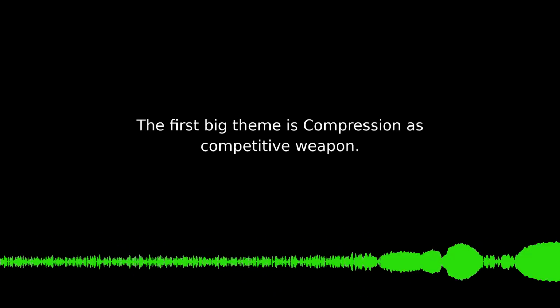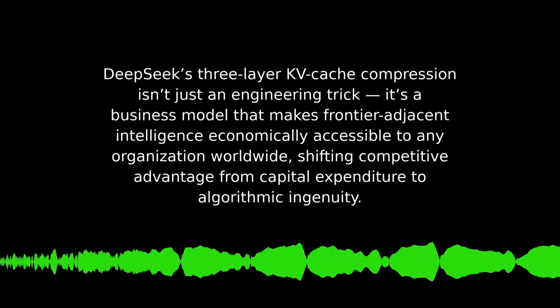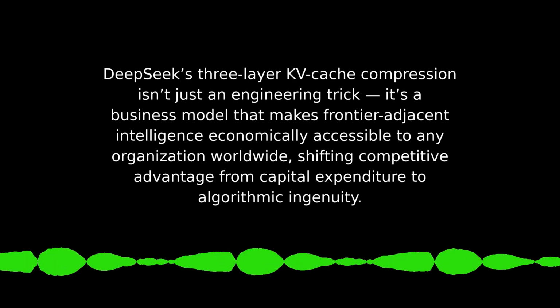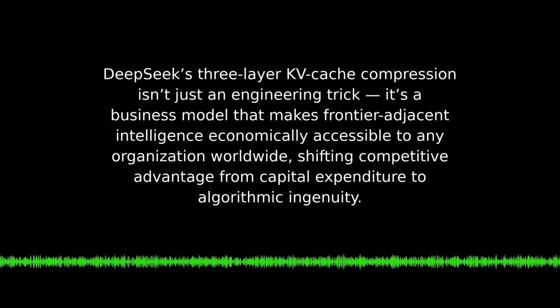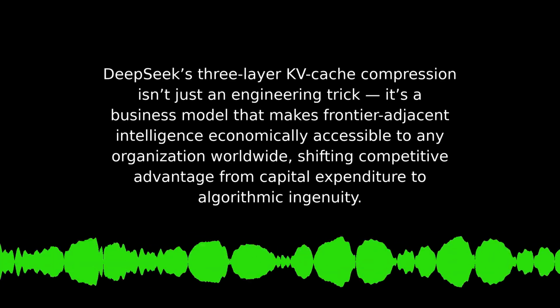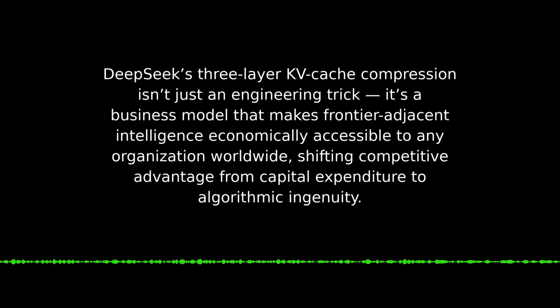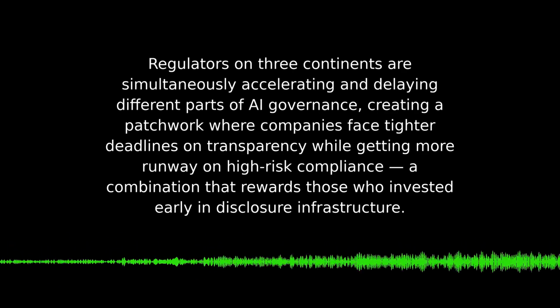The first big theme is compression as competitive weapon. DeepSeek's three-layer KV cache compression isn't just an engineering trick. It's a business model that makes frontier-adjacent intelligence economically accessible to any organization worldwide, shifting competitive advantage from capital expenditure to algorithmic ingenuity.